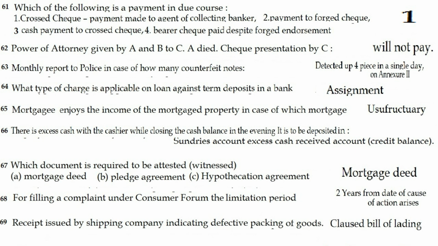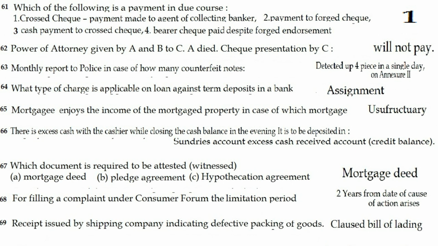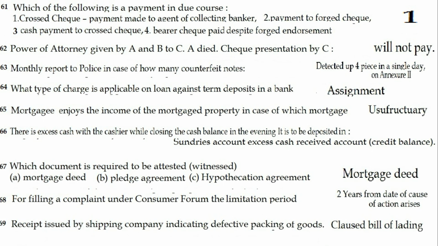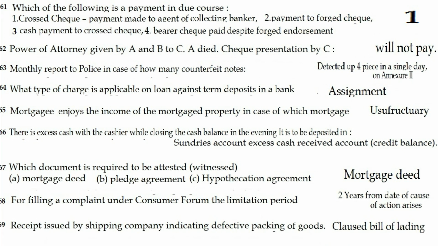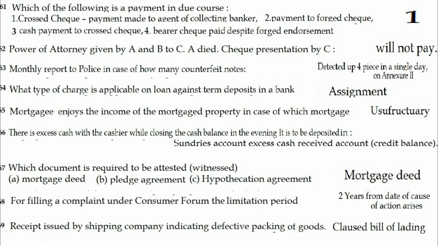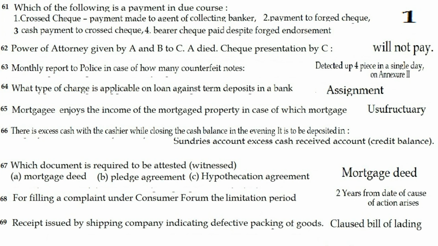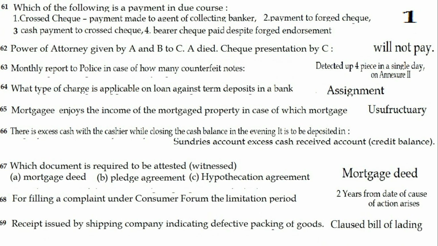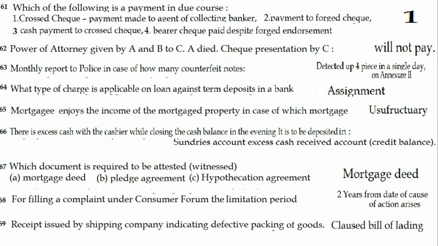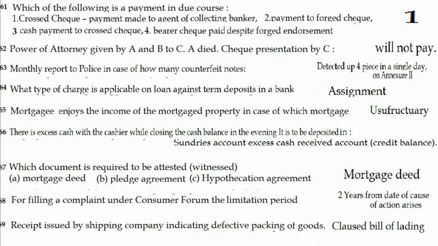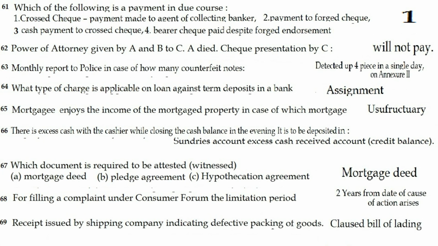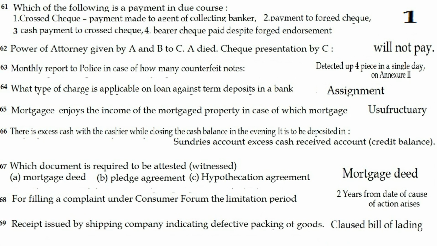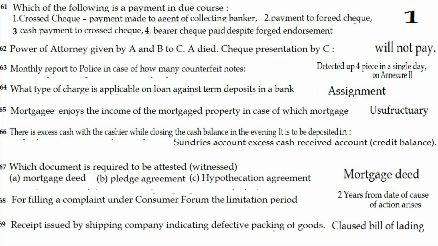Question 67. Which document is required to be attested or witnessed? A. Mortgage deed. B. Pledge agreement. C. Hypothecation agreement. The answer is mortgage deed. Question 68. For filing a complaint under the consumer forum, the limitation period is dash. The answer is 2 years from the date of cause of action arises. Receipt issued by shipping company indicating defective packaging of goods is known as clause bill of lading.